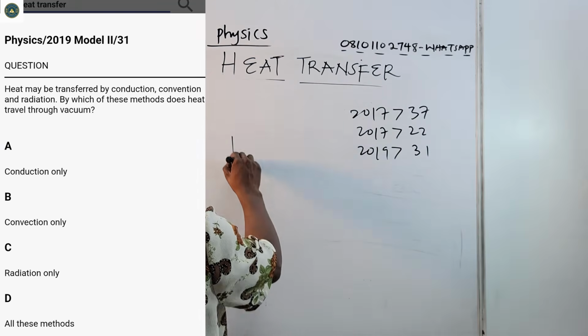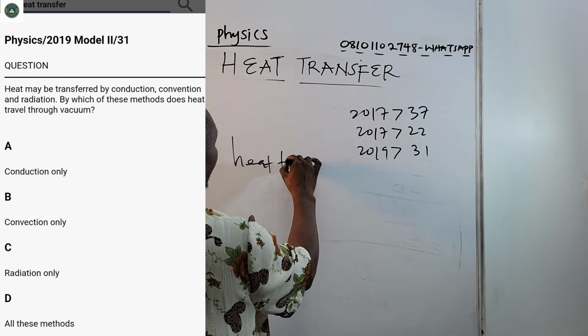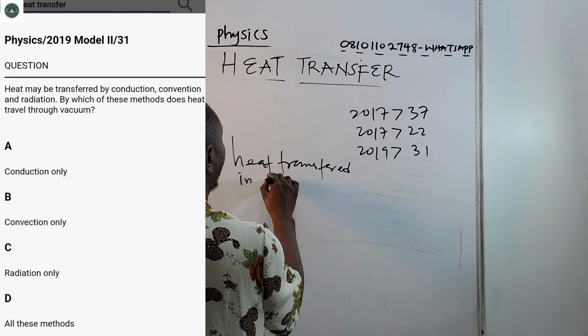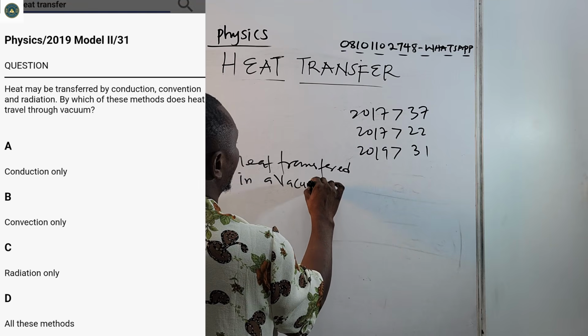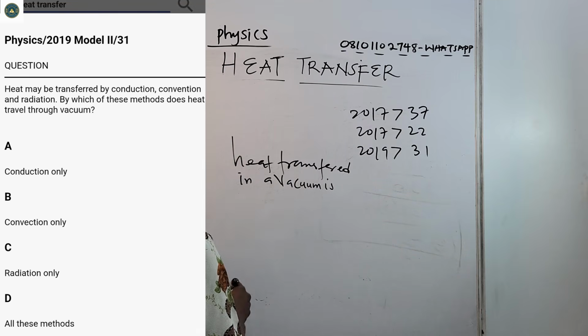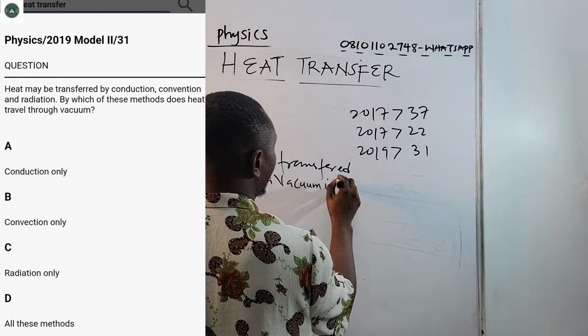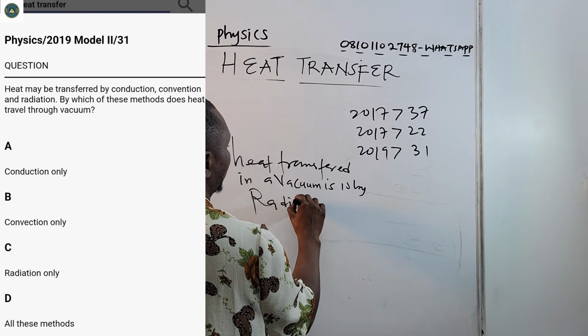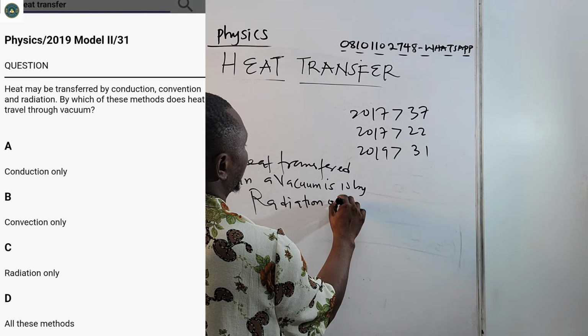So heat transferred in a vacuum is by radiation only.